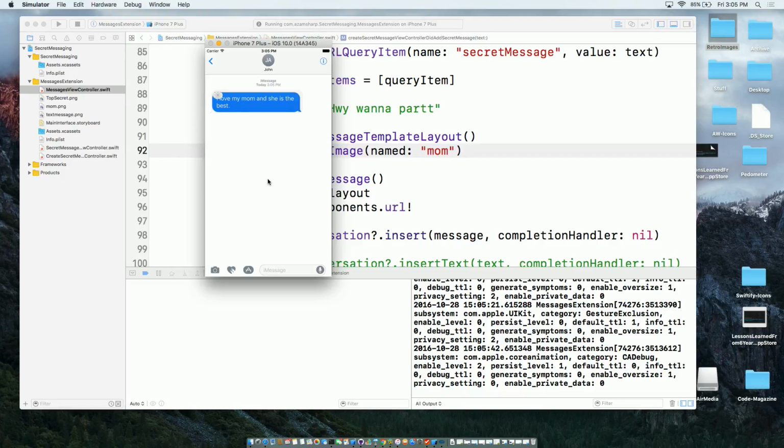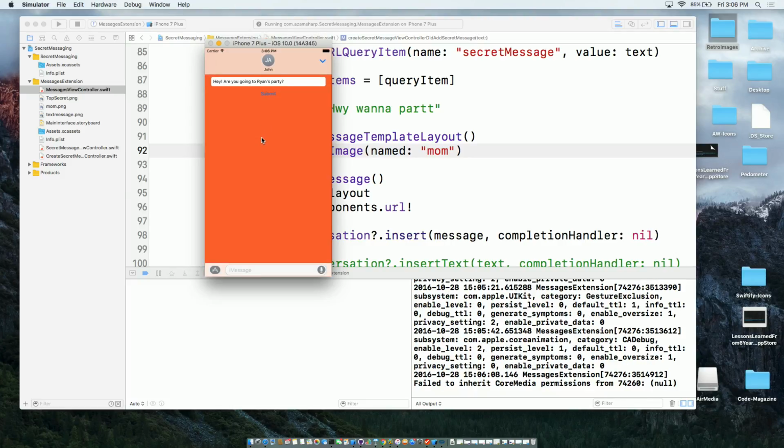Okay, so now I get this. Now John is going to get this, right? And I can click on that, and he knows, because those teenagers are talking. They know I'm going to send you some weird message. All right, so if you click on that, now the real message is, hey, you want to go to a party, or something like that, right?